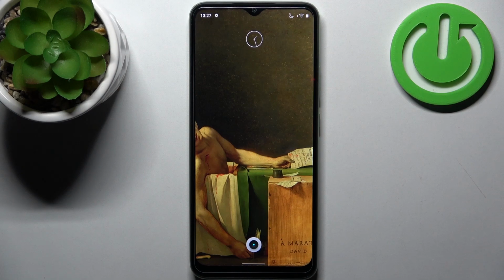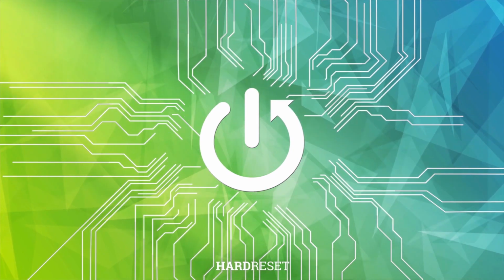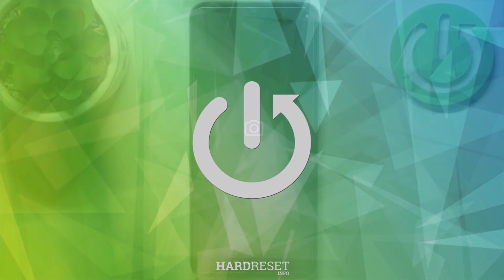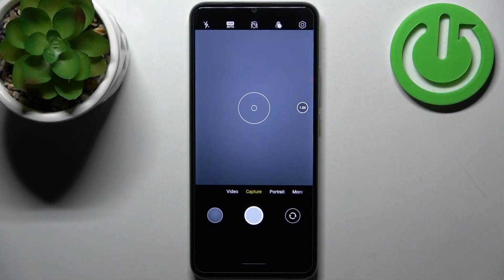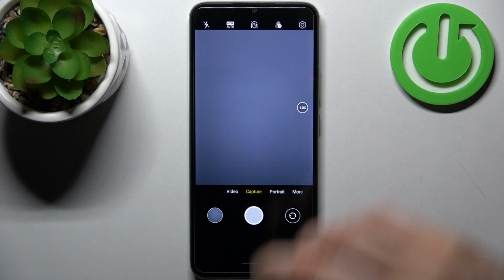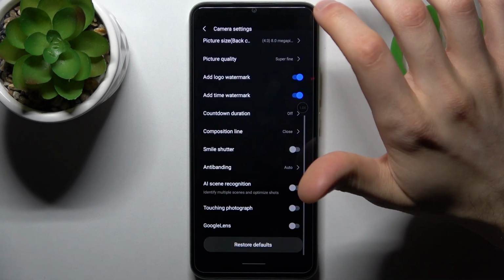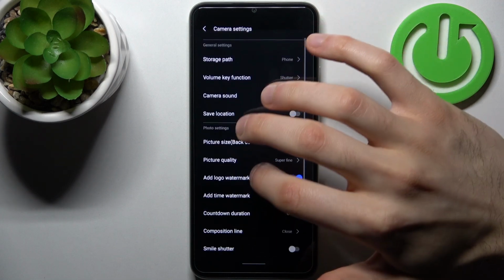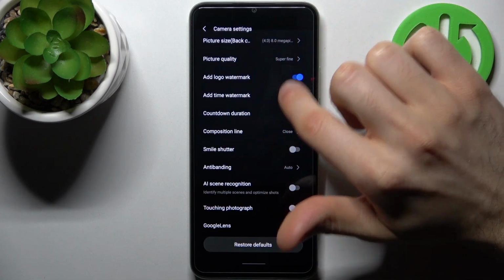Here I have Realme Narzo 50i Prime, and today I'm going to show you how to change volume buttons function in camera on this device. So firstly you have to open camera, then tap on the gear icon to access its settings, and here you can change volume buttons function.